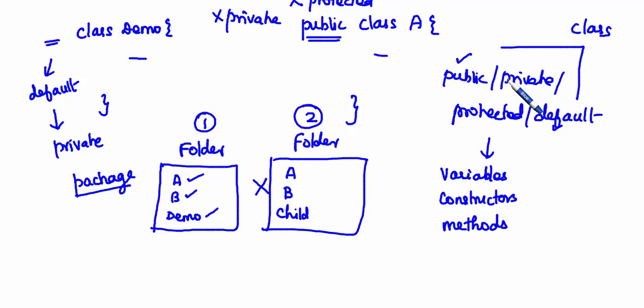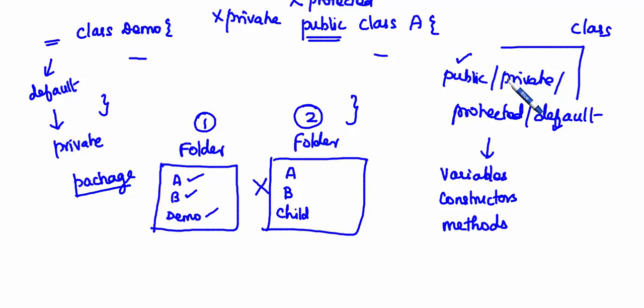We will see everything in detail, but I just want to give an intro because I have written many lines and coded many things. Being a beginner, it's not easy to understand, but if you understand, it will be very easy, and there is no need to be confused at all. So at class level you have two access specifiers: public or default. At the member level, like variables, constructors, methods, you have four access specifiers: public, private, protected, and default. We will see them one by one.